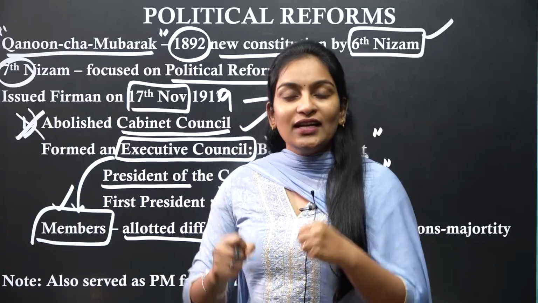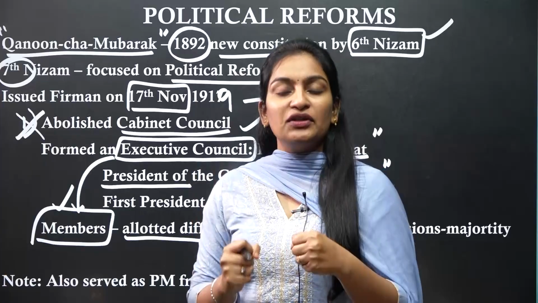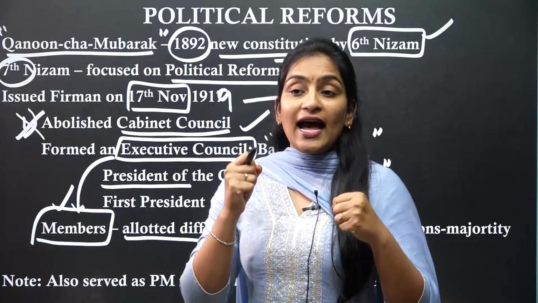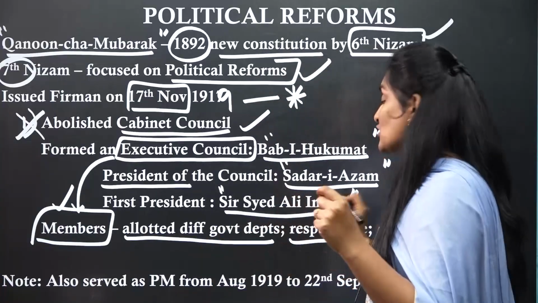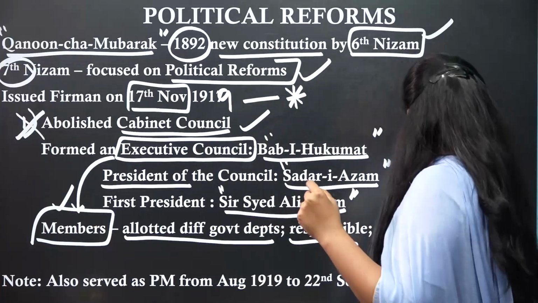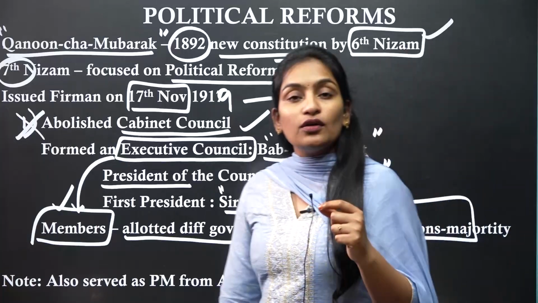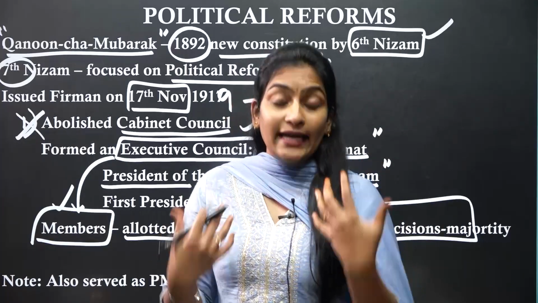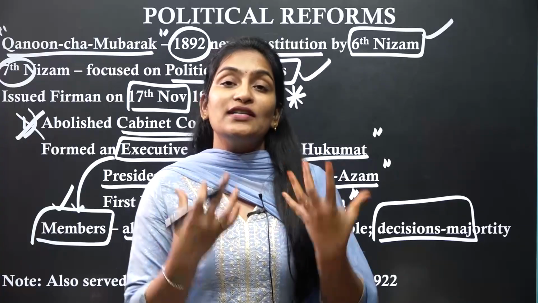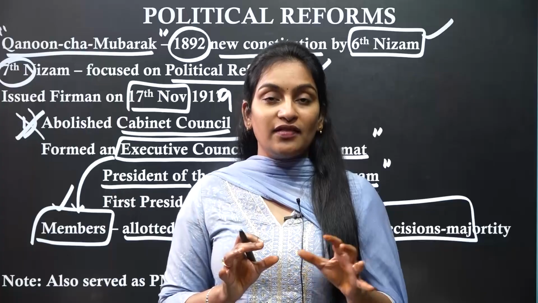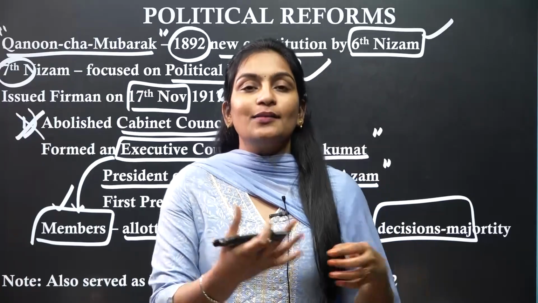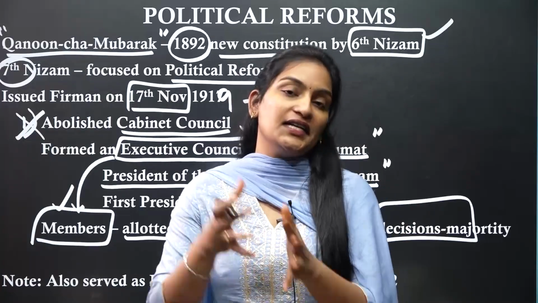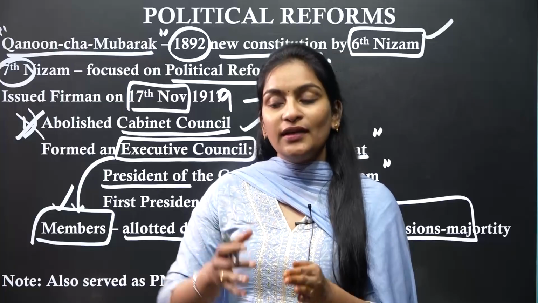And these members are responsible for their official things. Whatever they are doing, they have to be accountable and they have to tell, for this purpose I have done it and for the welfare of the people I have done it, which is a very unique thing. They are responsible for their official actions, and the decisions in this executive council were taken based on the majority. అంటే అందులో మెంబర్స్ ఎంతమంది ఉంటారో దాంట్లో ఎక్కువ మంది ఏ ప్రపోజల్ని యాక్సెప్ట్ చేస్తారో దాట్ విల్ బీ కన్సిడర్డ్ యాజ్ అ లా or that will be prevailing.